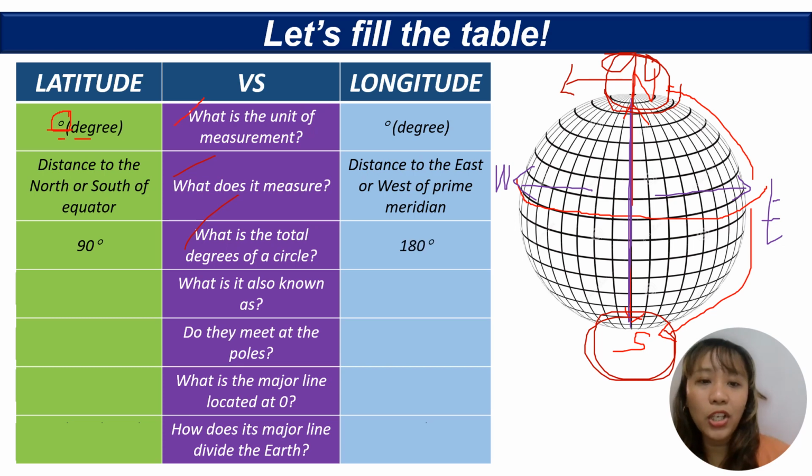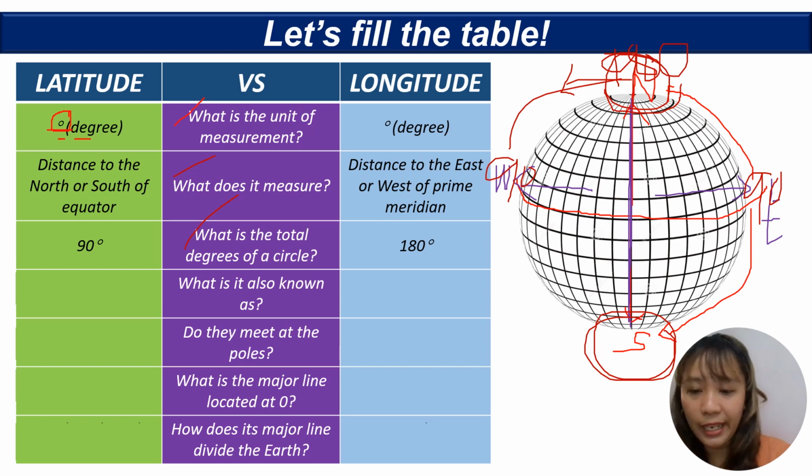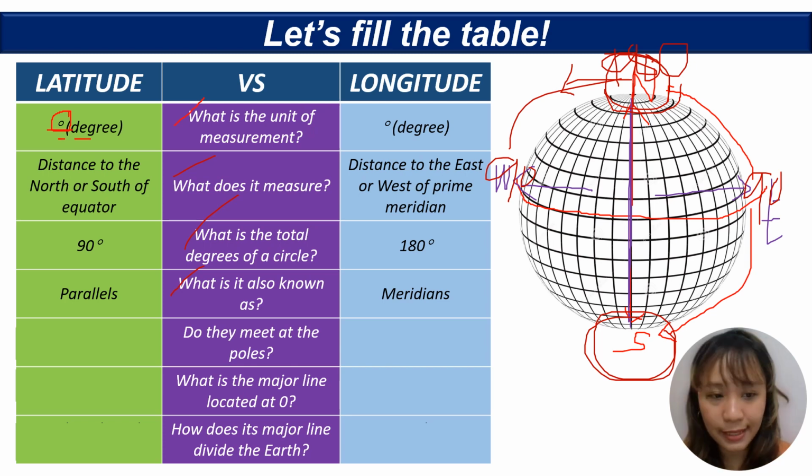Next, for the longitude, it's 180. So, there is 90 here and 90 on the other side, and if you turn the globe to the back, there is the 180. That is where the international dateline passes. Next, what is it also known as? The latitude or lines of latitude are known as parallels, and the longitudes are known as meridians. If singular, no s.